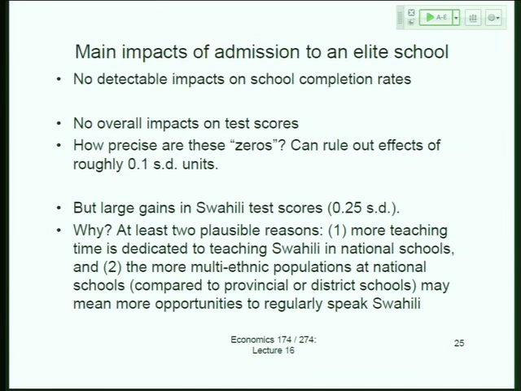And so there's one exception to the no test score effect, and I'll just mention it quickly. People who get into national schools do better systematically on one test, their Swahili test. They do much better, 0.25 standard deviations. And Mbiti and Lucas say there's a very good reason for this. There's actually 2 reasons. One, these are incredibly ethnically diverse schools, the national schools.